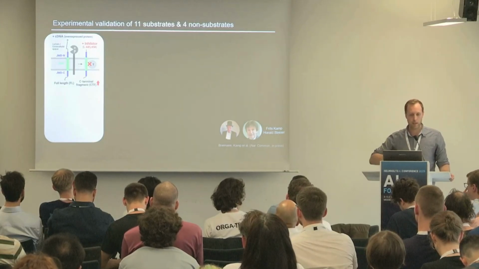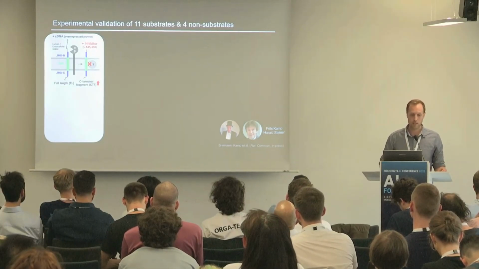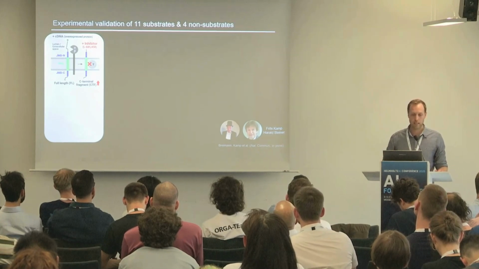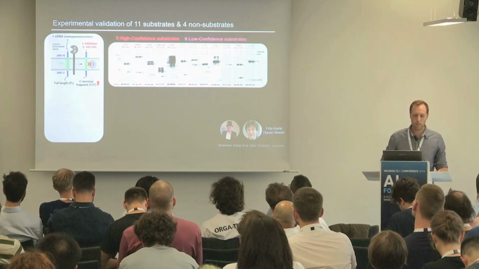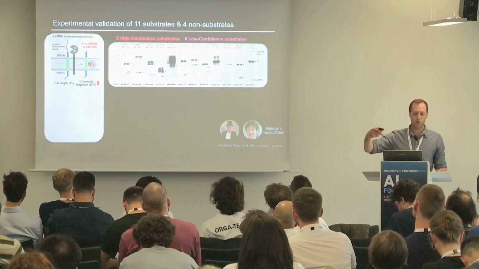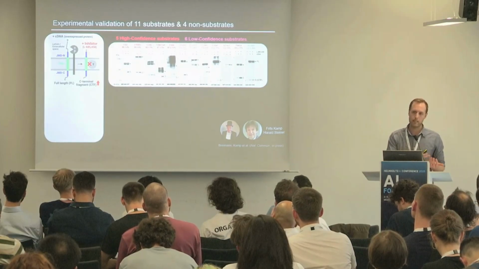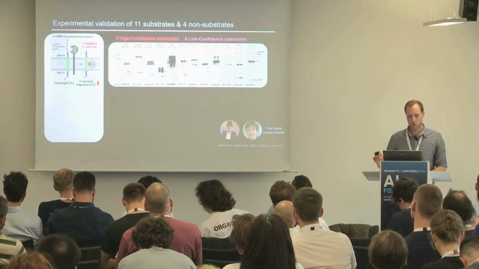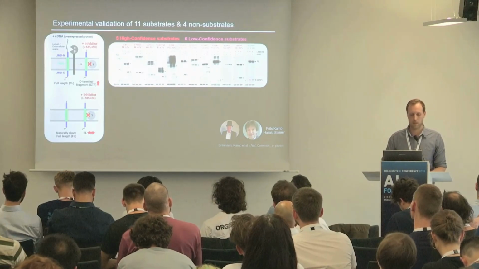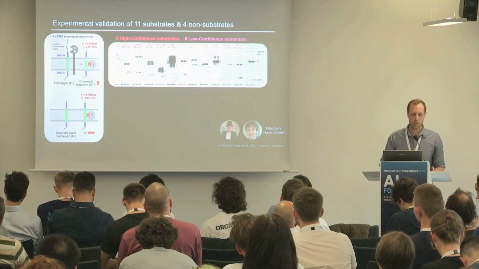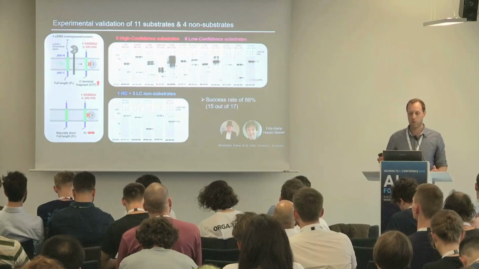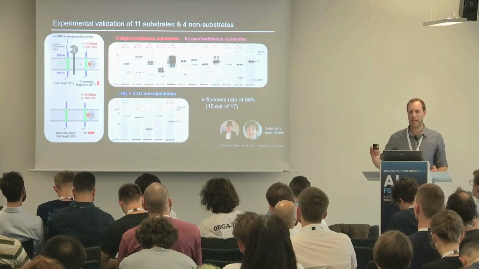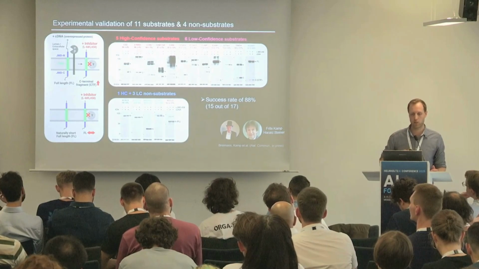And we went to the lab and tested some of the predictions with overexpression cleavage assays. And here you see that in the presence of the inhibitor, you expect an accumulation of the so-called CTF, which validates predicted substrates as substrates, which you could do for 11 substrates in total. And for the non-substrates, you expect no change, which you can see here for 5 non-substrates, which yields a success rate of in total 88%, consistent with our computational results.